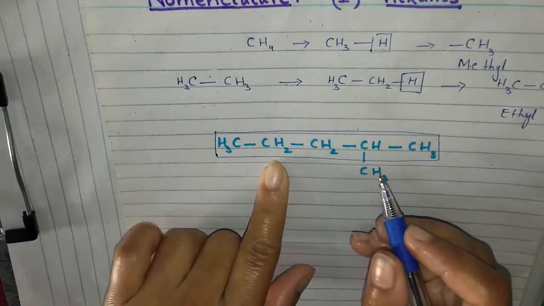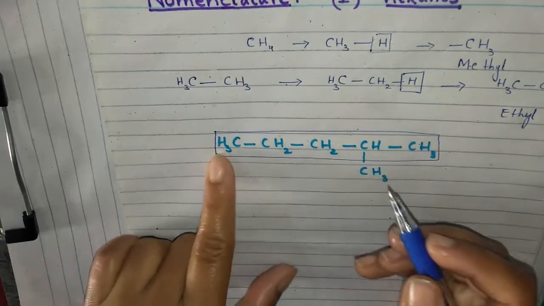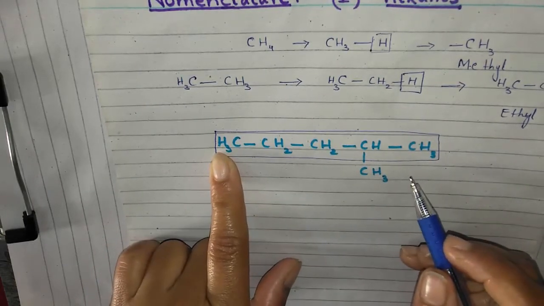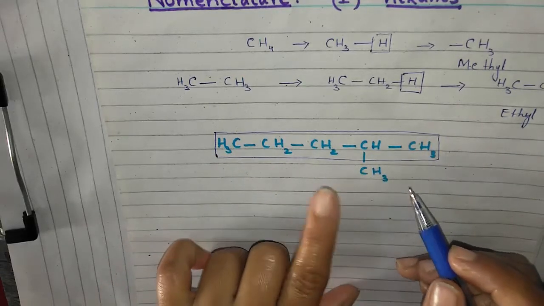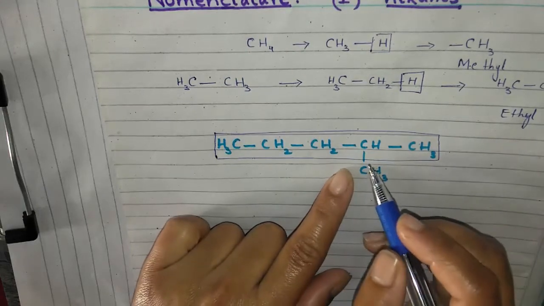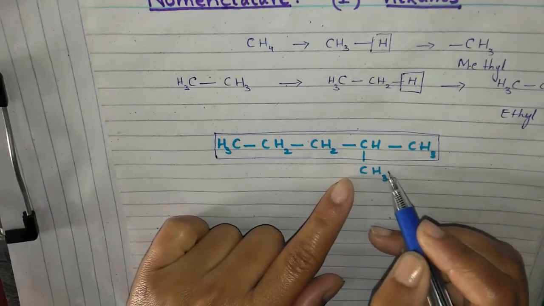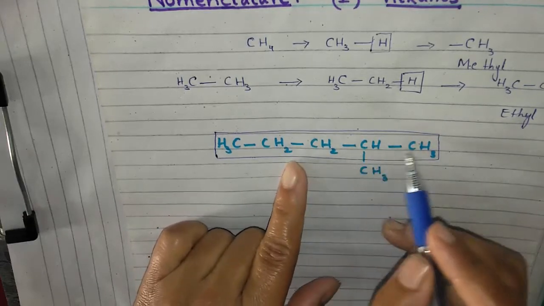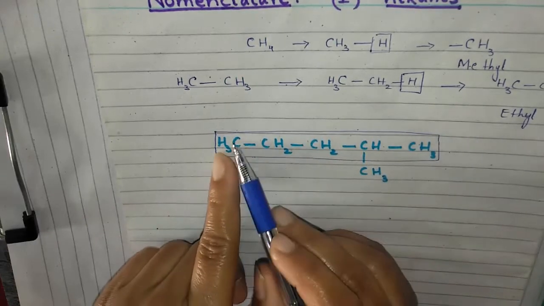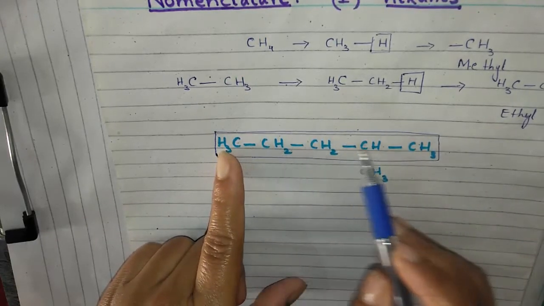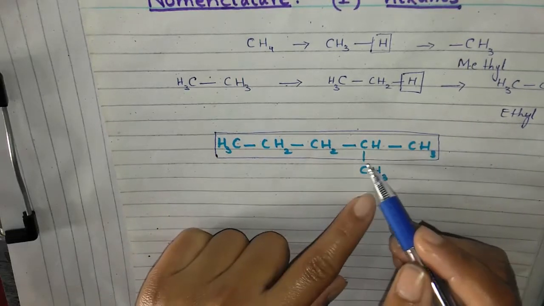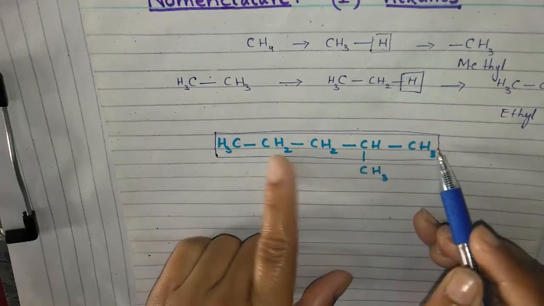Then second is to number the longest chain, starting from one end and ending at the other end. We have to number from the end nearer the substituent. Substituent means branch. This CH3 is not a part of the parental compound, it is a branch on the hydrocarbon, because we have selected the longest chain, and the longest chain is the parental chain, and this methyl is present as a branch on this parental chain.